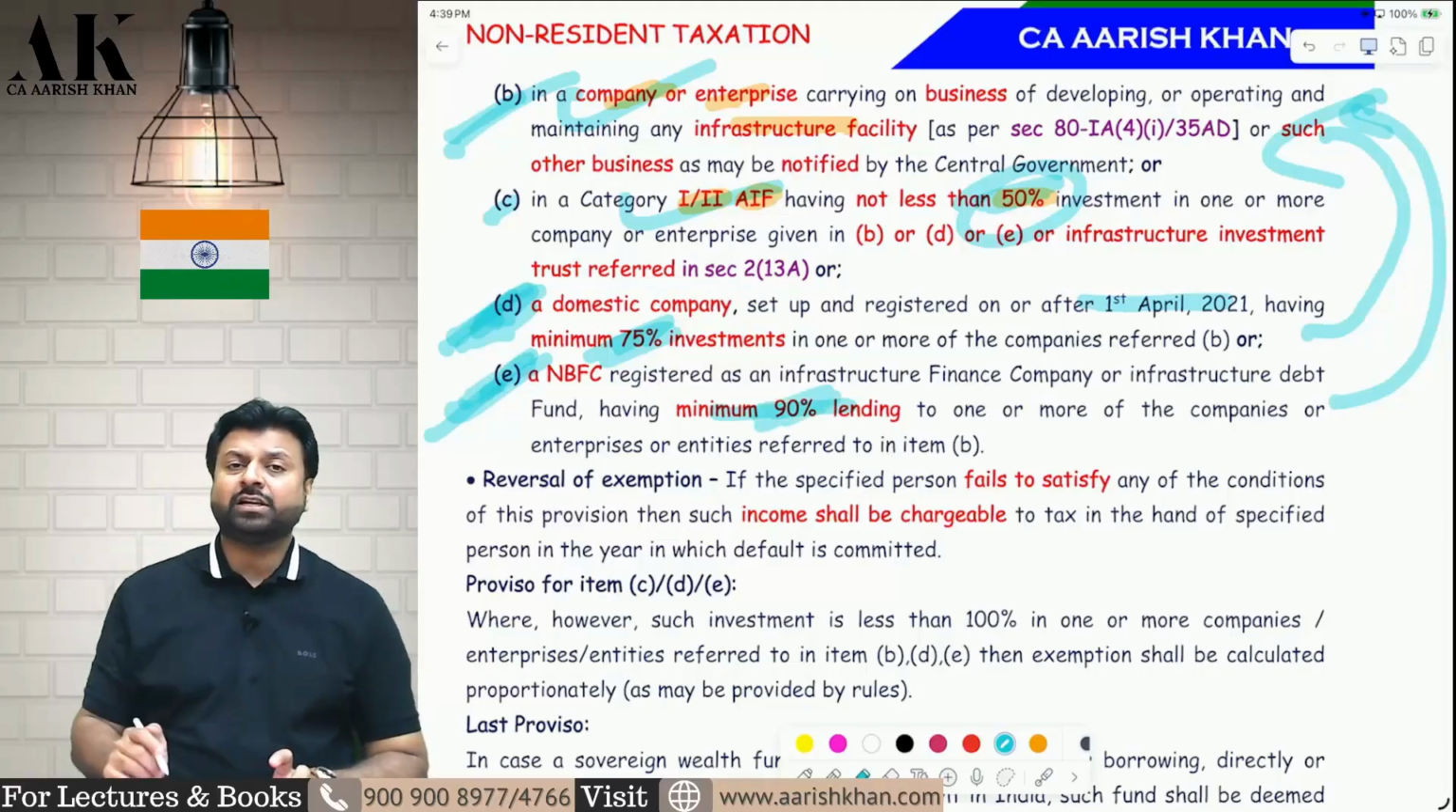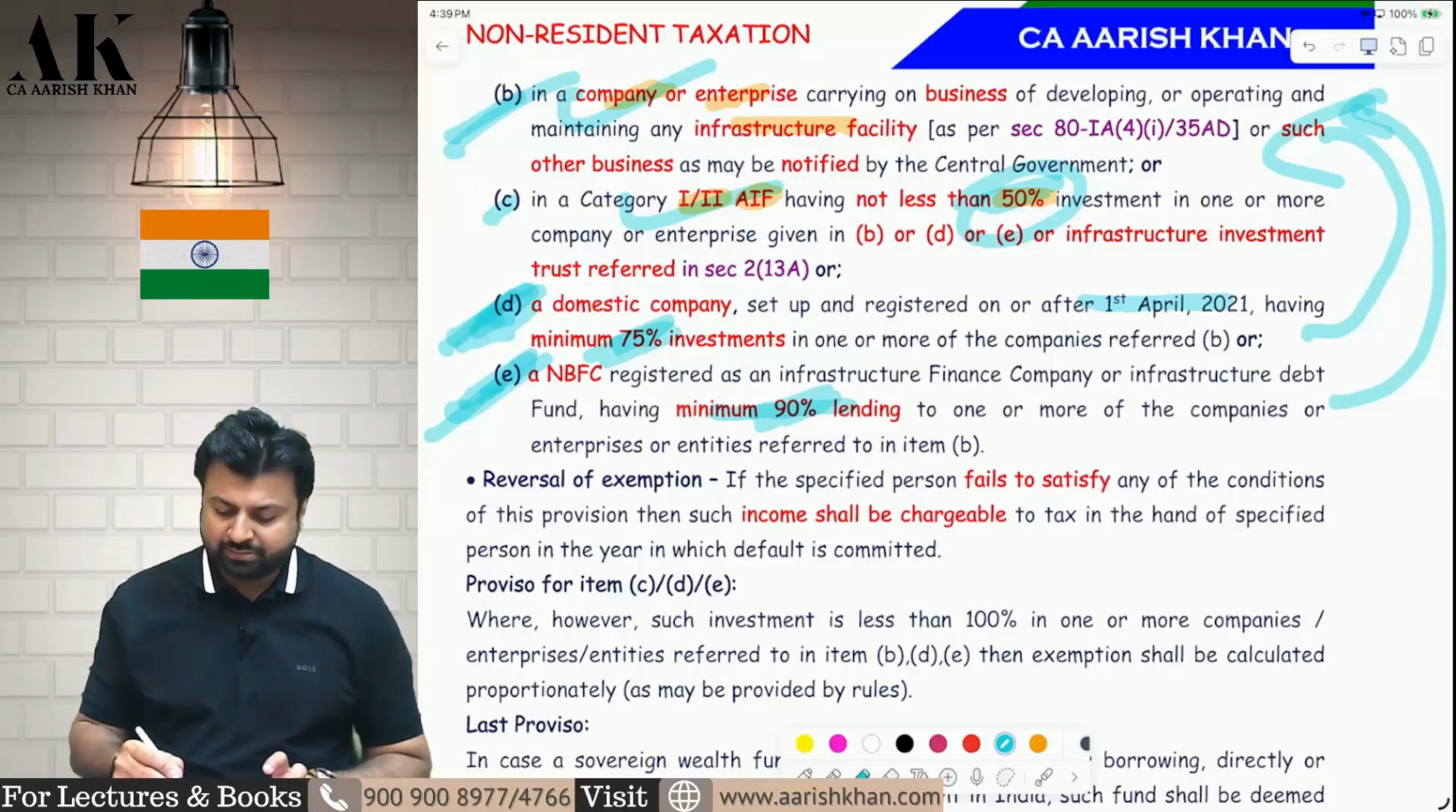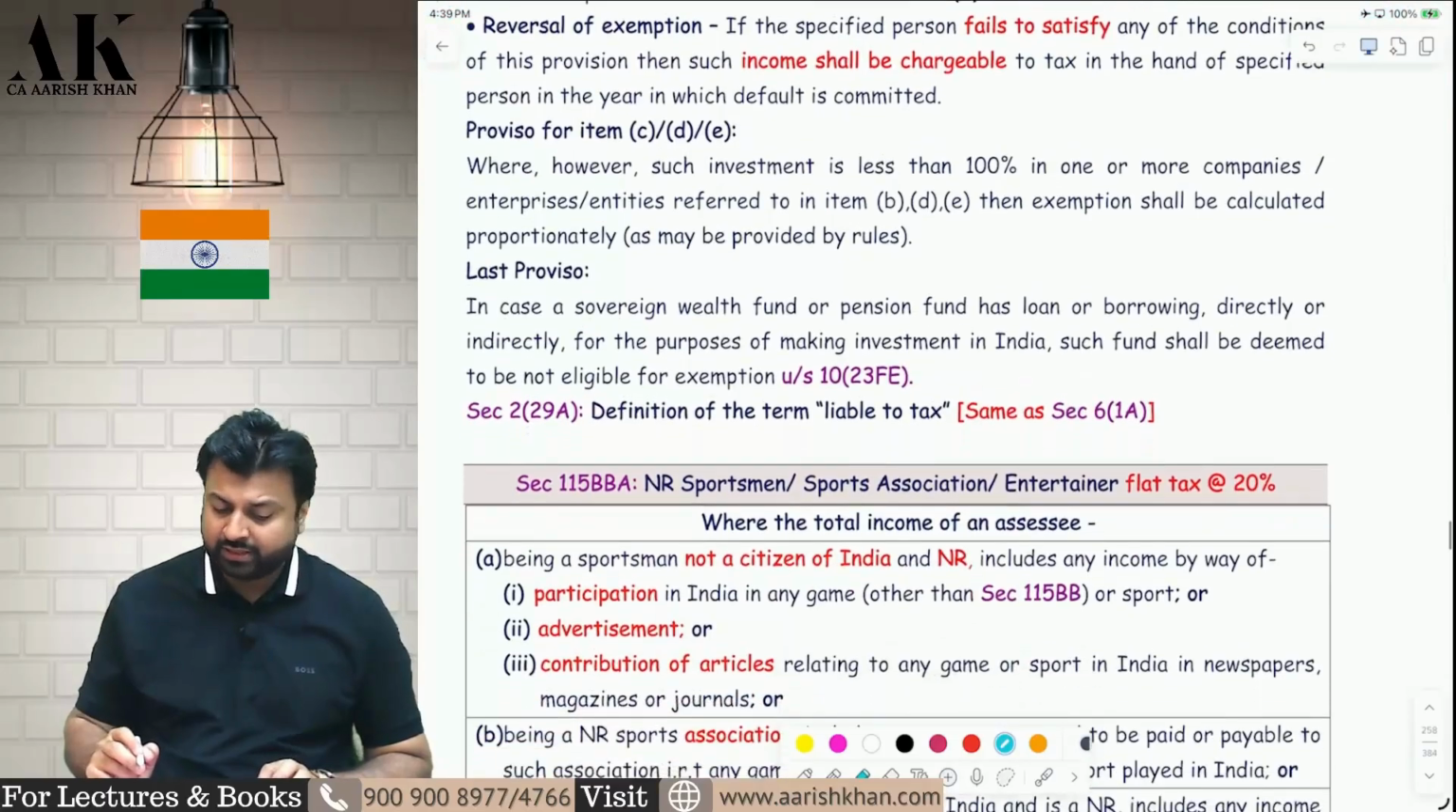If you want the entire 100% to be exempt, then you have to give a loan of the entire 100% of the money to category B company. Then only you will be eligible for exemption. I hope it is clear to all of you. This is what is written over here.